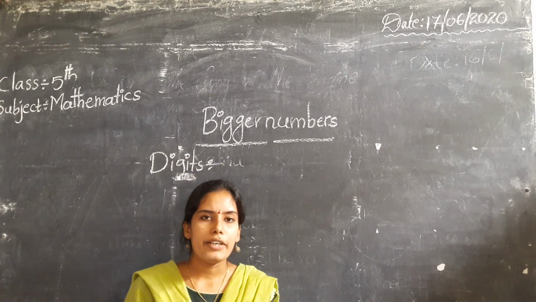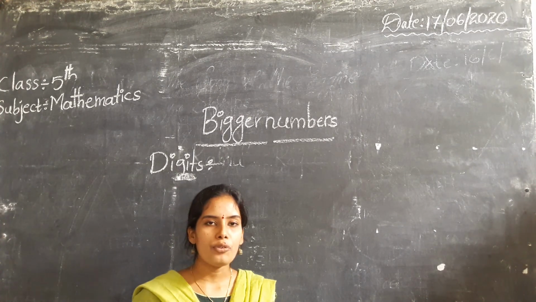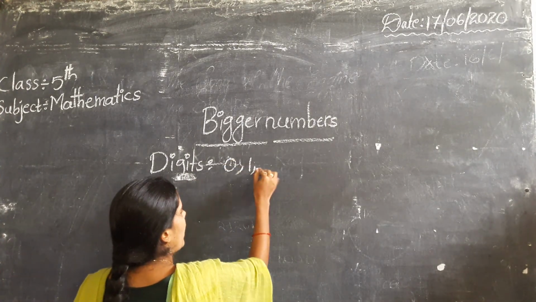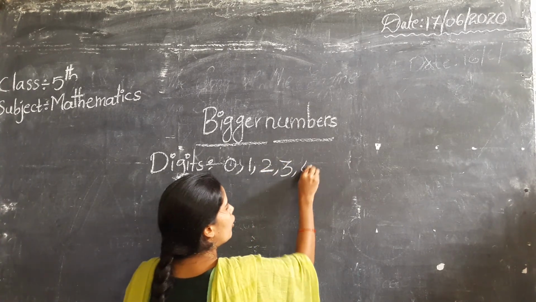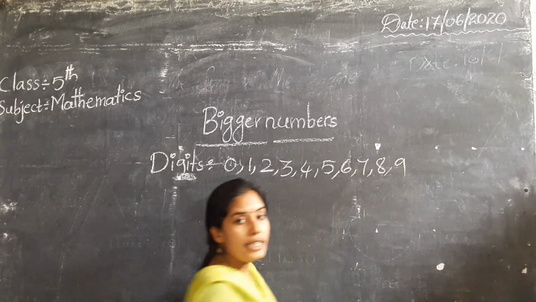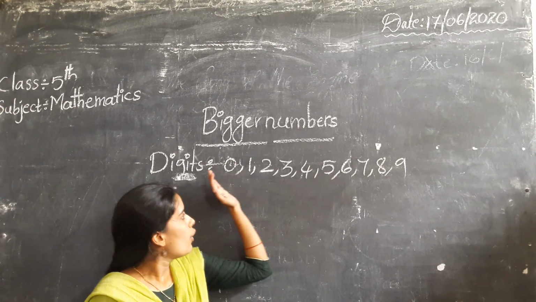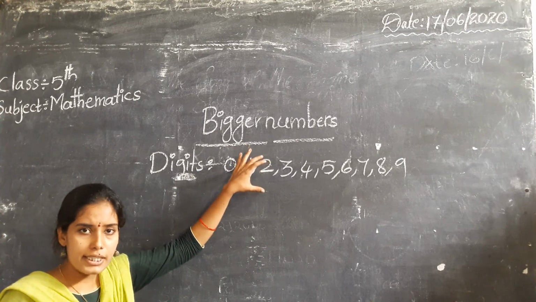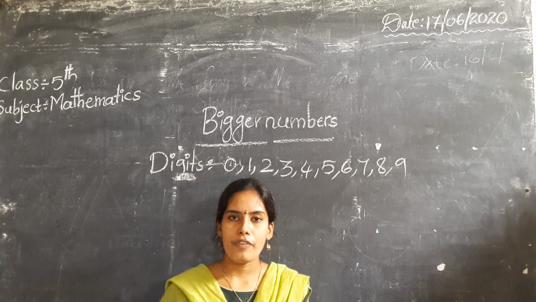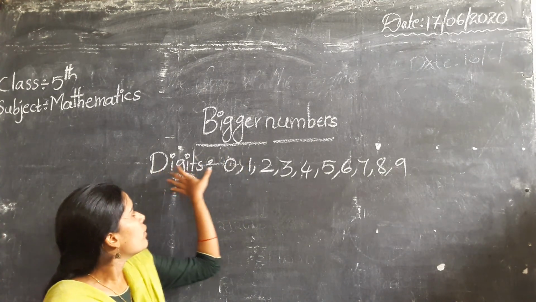How many digits are there? We have a total of 10 digits. What are they? That is 0, 1, 2, 3, 4, 5, 6, 7, 8 and 9. By using these digits, we make 2-digit numbers, 3-digit numbers, 4-digit numbers, 5-digit numbers, etc.